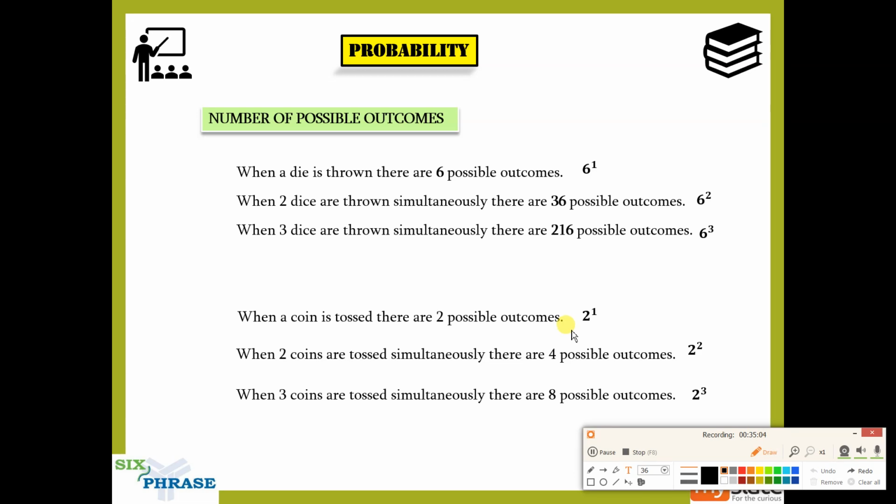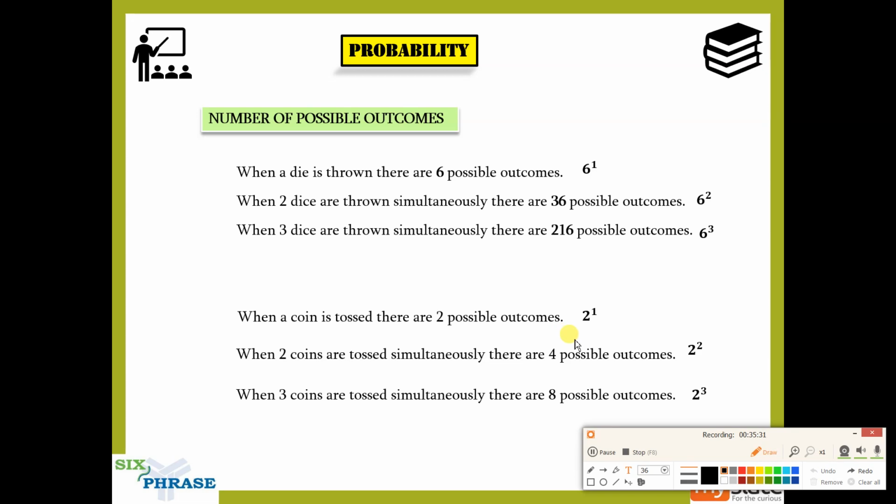Okay. Now I'm going to ask you a question. You're going to tell me what the answer is. I am tossing 7 coins at a time. Now you tell me what the possible number of outcomes is. Tossing 7 coins at a time, what are the possible number of outcomes?